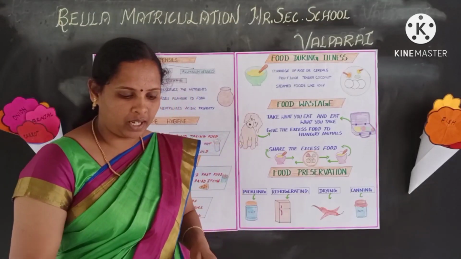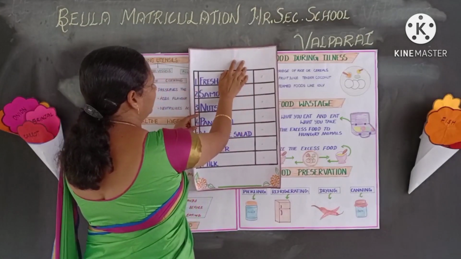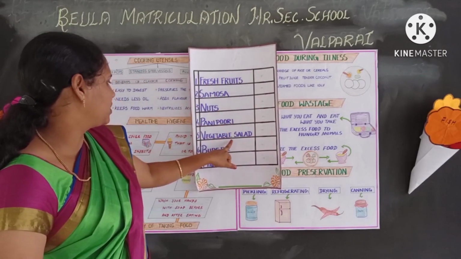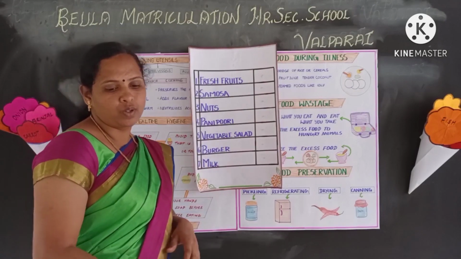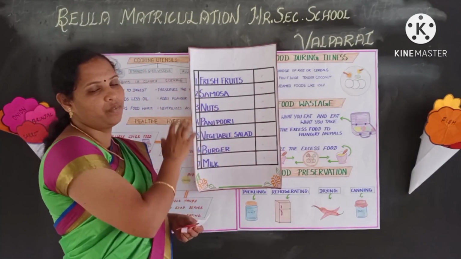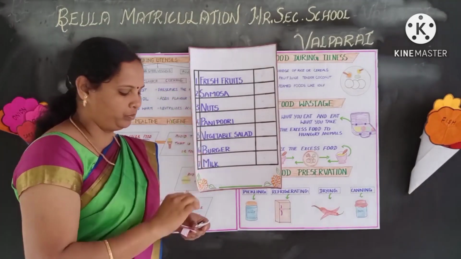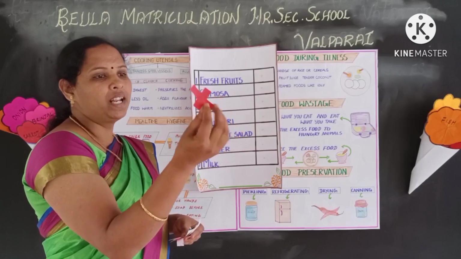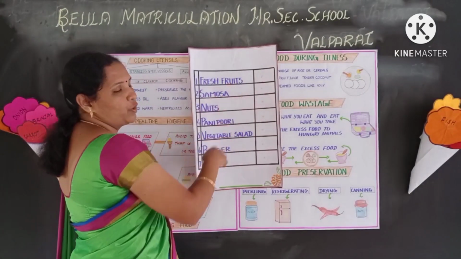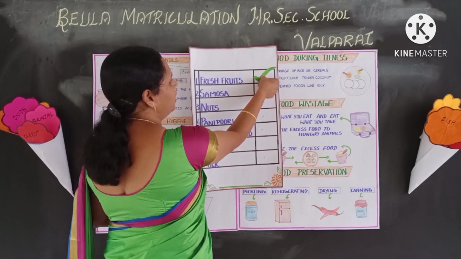Okay, so next we'll have a small activity. Here I have a chart. I have fresh fruits, samosa, nuts, pani puri, vegetable salad, burger, and milk. So we are going to find which are healthy foods and which are unhealthy foods. For healthy foods we will give a tick mark, and for unhealthy foods we will put a cross. So fresh fruits. Is fresh fruit healthy or unhealthy? It is a healthy food. So let me give a tick here.